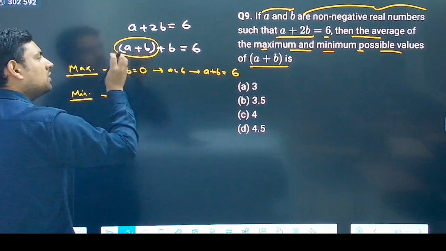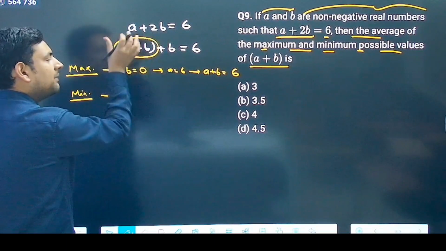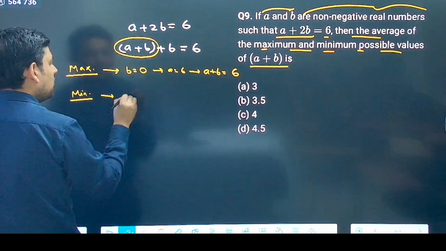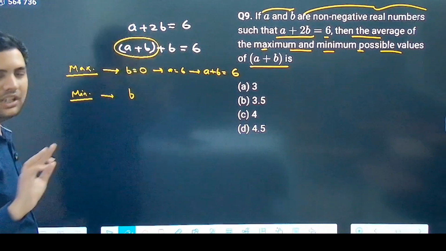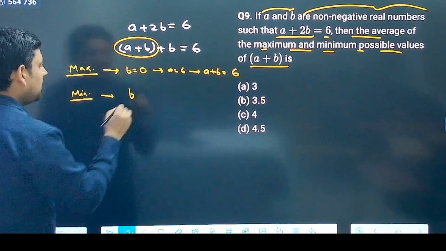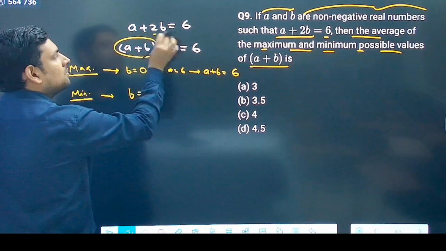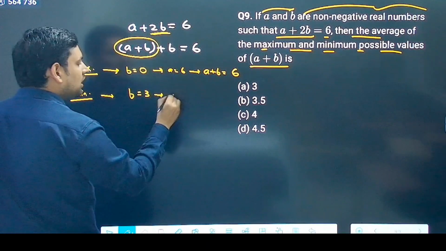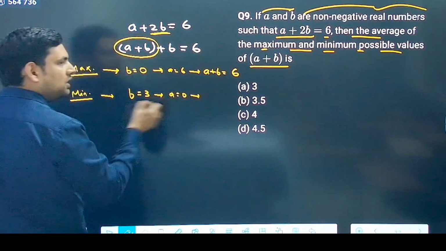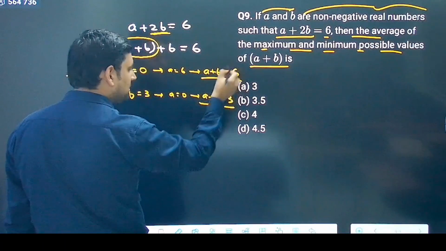Now in the other one, I will give more value to b, because that will minimize the sum. So what can be the maximum value of b? a has to be non-negative, so maximum b can be 3. If b equals 3, 6 and 6 cancel out, a equals 0. Then a plus b equals 3. This is the maximum, this is the minimum.